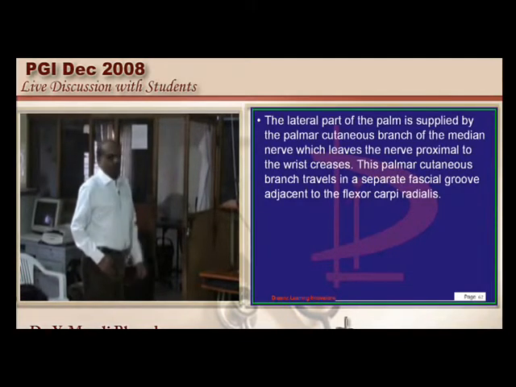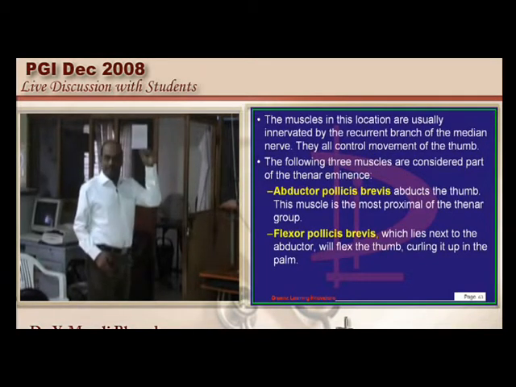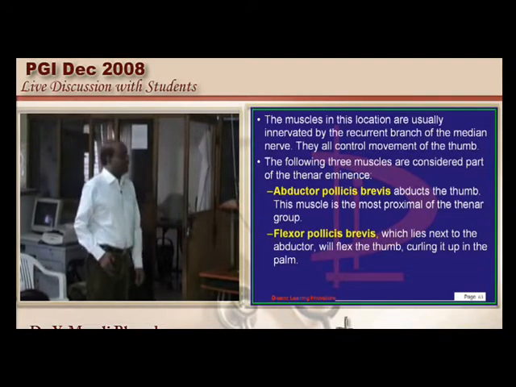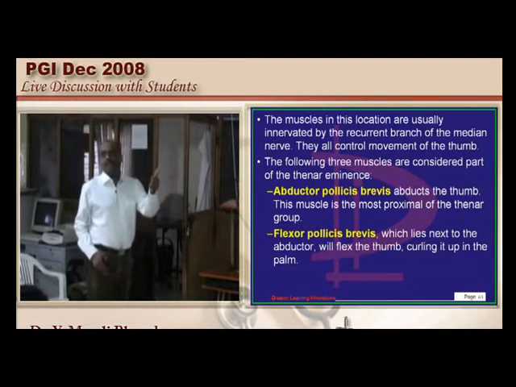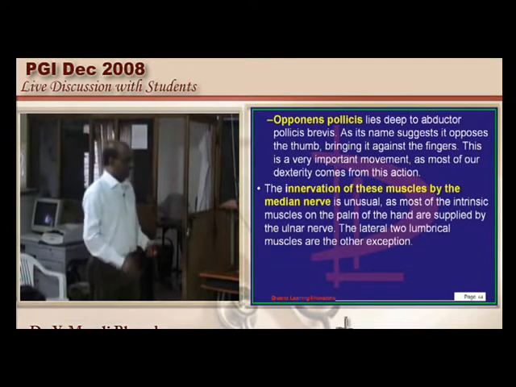You have opponens pollicis going to the thumb, flexor pollicis brevis and abductor pollicis brevis, not adductor. These three muscles are called the muscles of thenar eminence. Even they are also innervated by the median nerve is what need to be basically remembered.